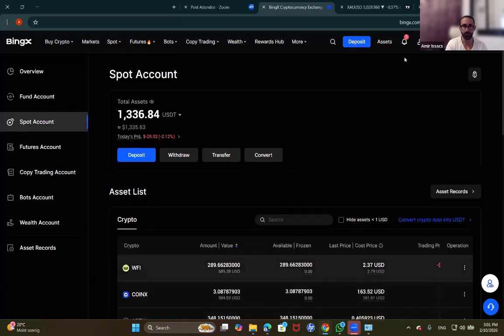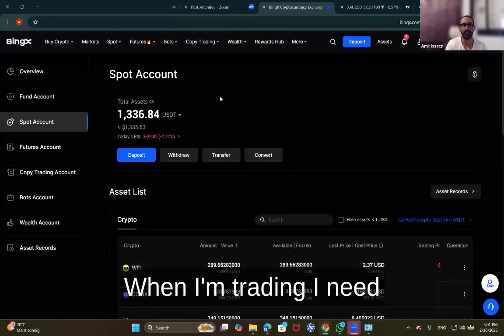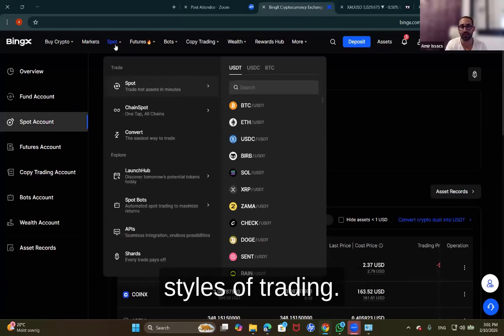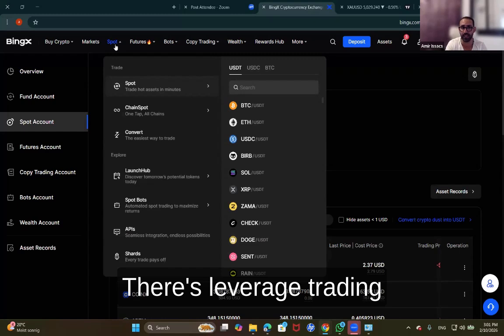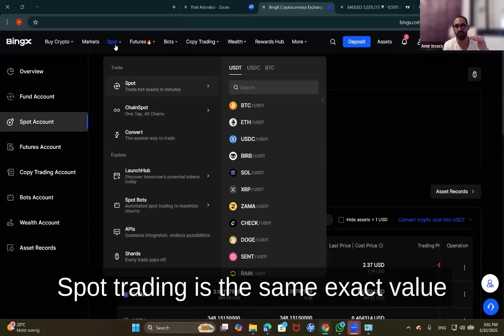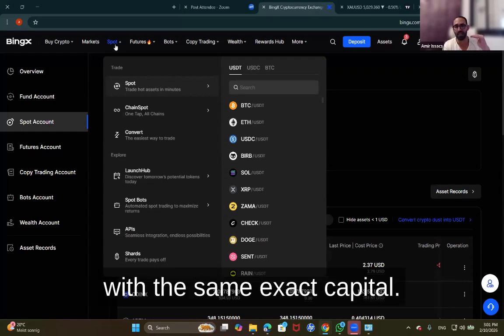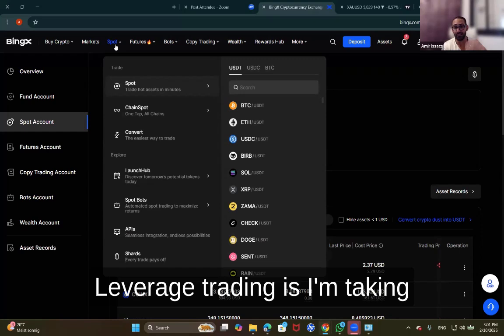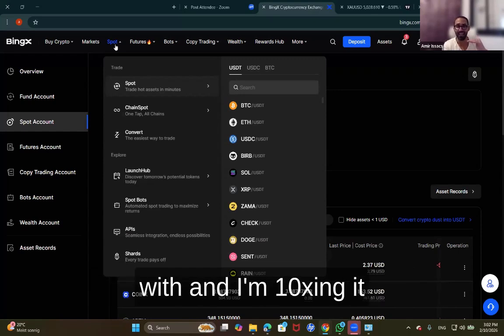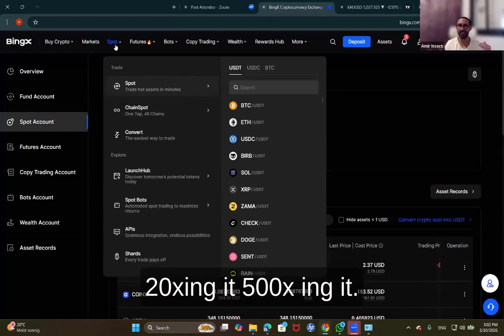Okay, when I'm trading, I need to go to the market section. So there are multiple styles of trading. There's leverage trading and there's spot trading. Spot trading is the same exact value with the same exact capital. Leverage trading is I'm taking the capital that I'm trading with and I'm 10xing it, 20xing it, 500xing it, and